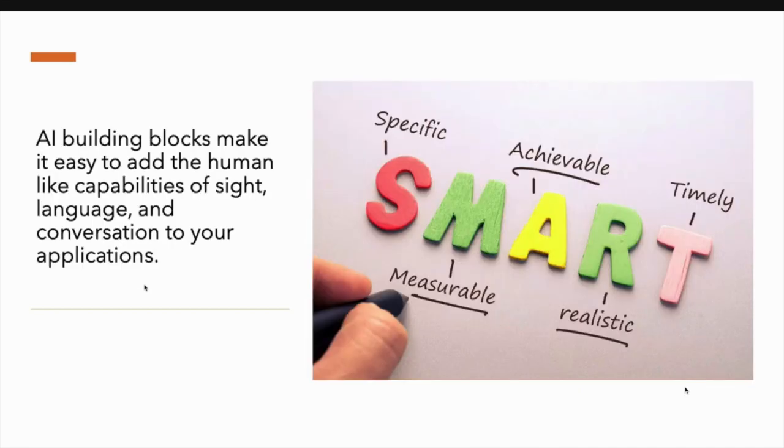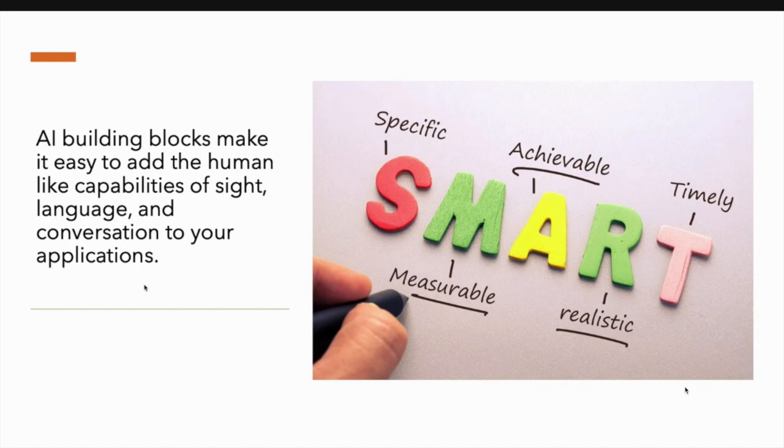So we have these AI building blocks. As I said before, artificial intelligence is trying to mimic human behavior, right? A couple of major human behaviors are sight, language, and conversation. As humans, we see certain things, classify between them, or group them based on certain attributes.